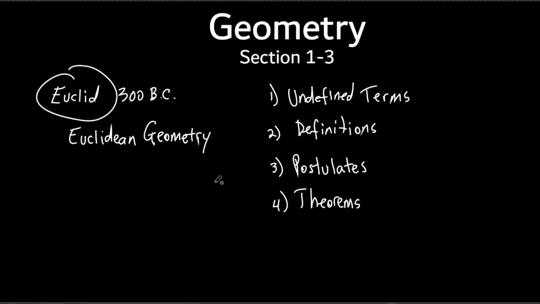The definition of a what? Oh, number 4. It's just a statement that needs to be proven. It's a geometry statement that needs to be proven. Sometimes postulates can also be called axioms. You'll see that, but most of the time you'll see postulates.